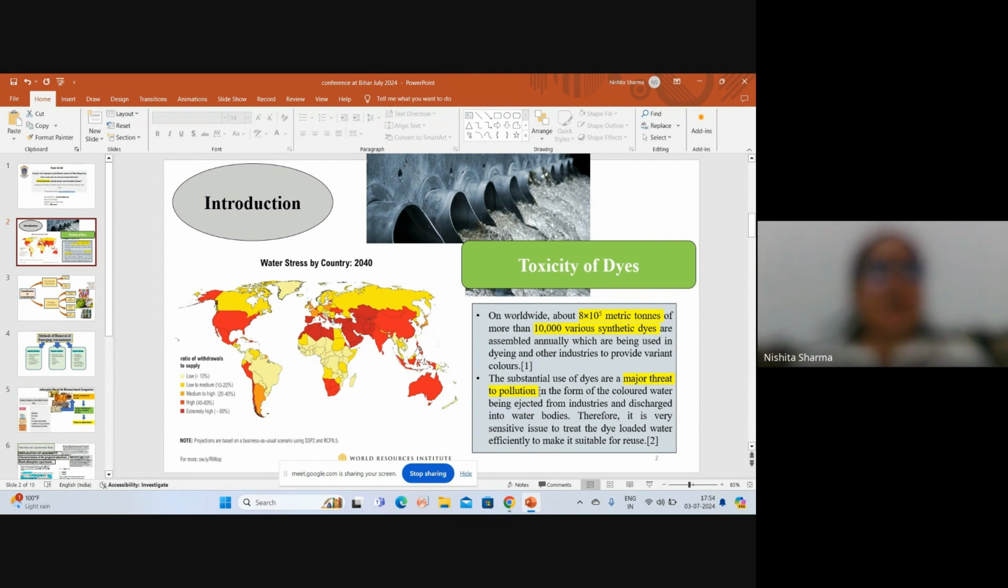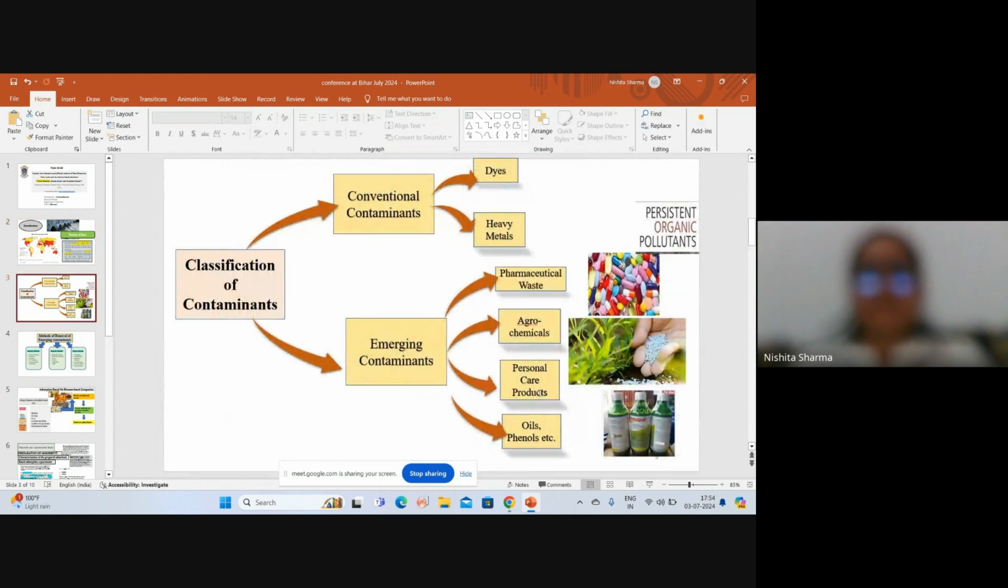Therefore, I am focusing on biomass-based adsorbents. Further, there are a number of contaminants that are divided into conventional contaminants and emerging contaminants. Conventional contaminants are dyes and heavy metals, whereas emerging contaminants are pharmaceutical waste, agrochemicals, personal care products, oil, phenols, etc. Here, by the report of CPCB 2021, it was noted that there are about 390 grossly polluting industries, and among them 317 are textile industries, and in textile industries dyes are the major portion of that.